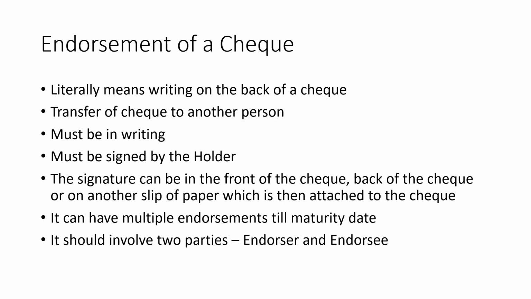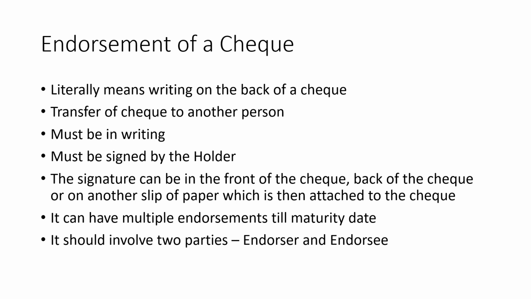The signature can be on the front of the check, the back of the check, or another slip of paper which is then attached to the check. That means if I'm endorsing it, I can write it on the front of the check. If there's no space, you can write it on the back, or if you still have no place there, you can take a different slip of paper and write it. See, these are things we do not encounter in our day-to-day lives, but please understand that if you have a slip of paper attached to a check and you endorse it, it is still valid.